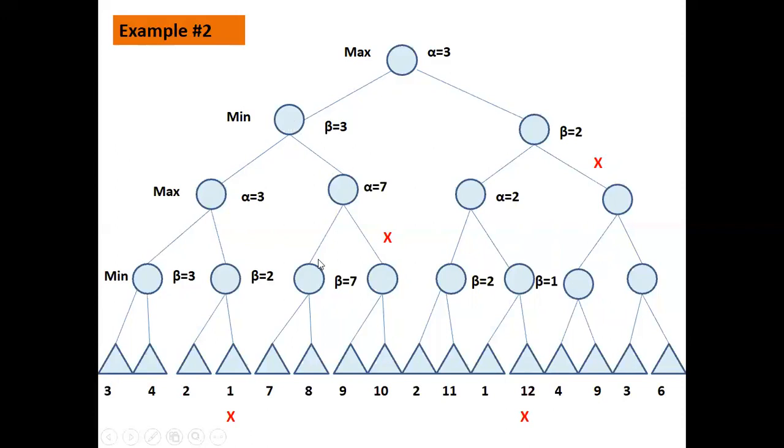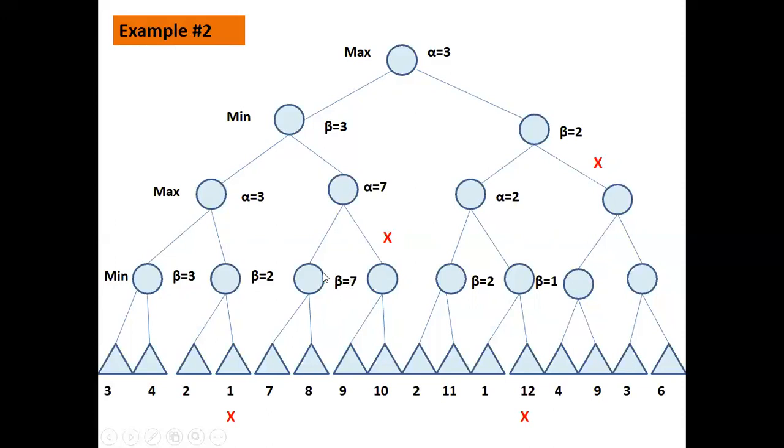So once you come this side, directly come down. What you have is 7. So just assign the beta value as 7. Remember, this is min level. We have minimum here. Now explore this path. What you have here is utility value as 8. 8 is greater than 7, so we don't change because this is a minimum value what we need. So the min value of this node is 7 and the beta value is also 7.